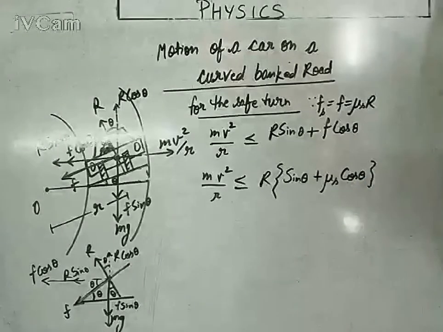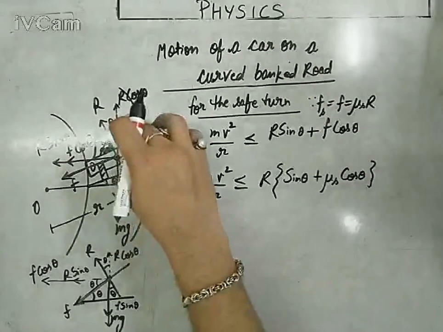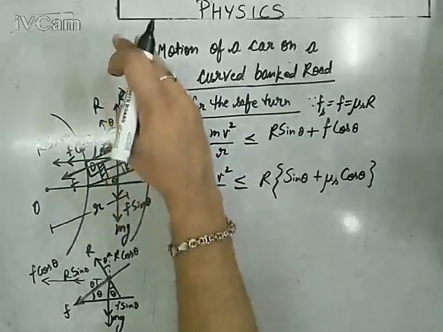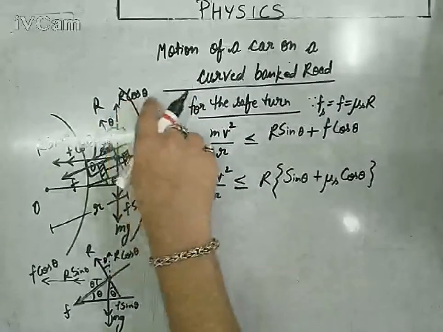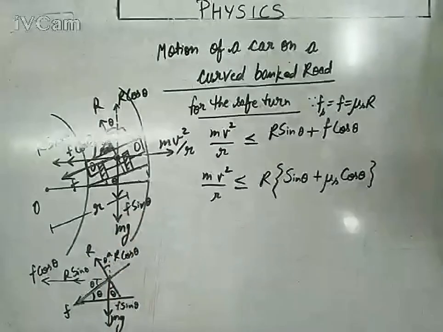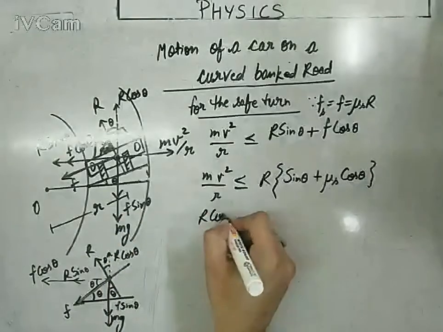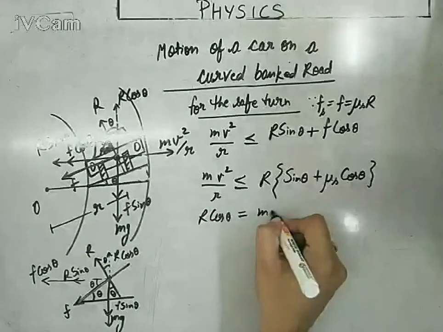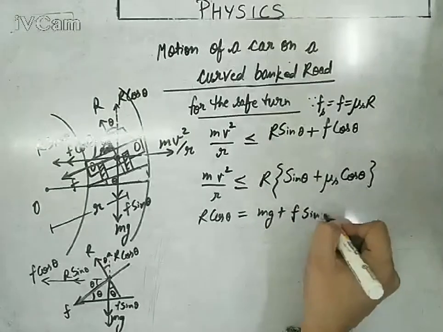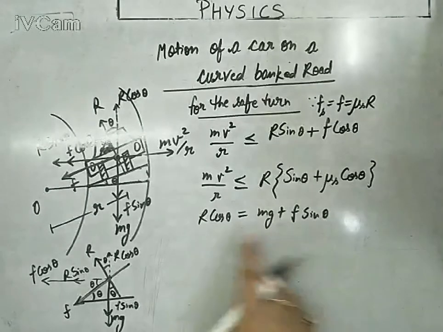So this is the first equation, and the second is, because the body is not moving vertically upward or downward, R cos theta equals F sin theta plus mg. R cos theta equals mg plus F sin theta. Or you can again find out the value of R from this expression.